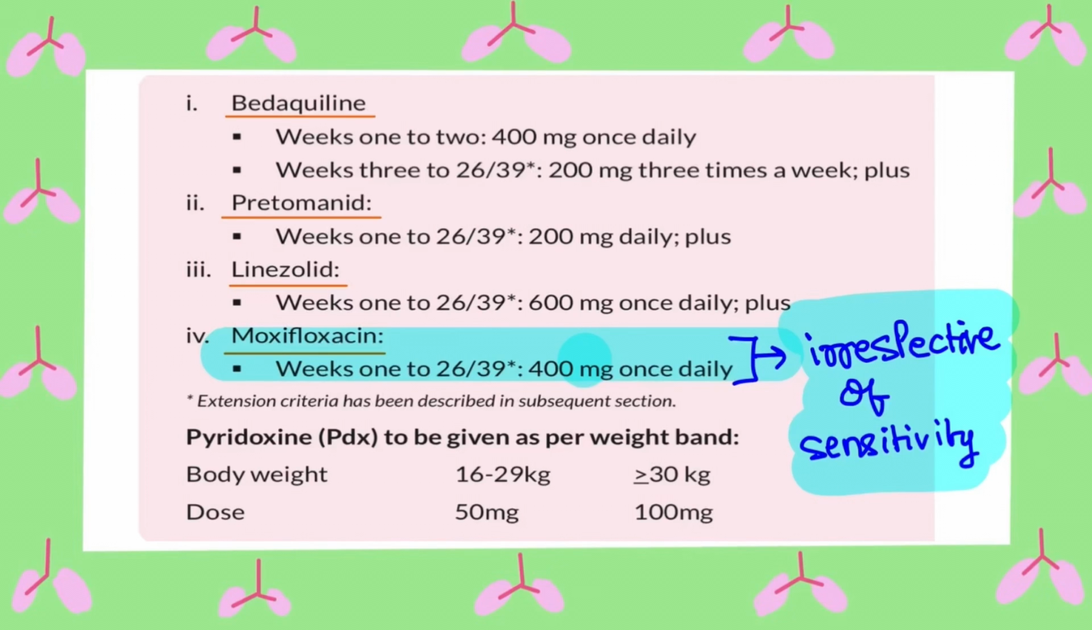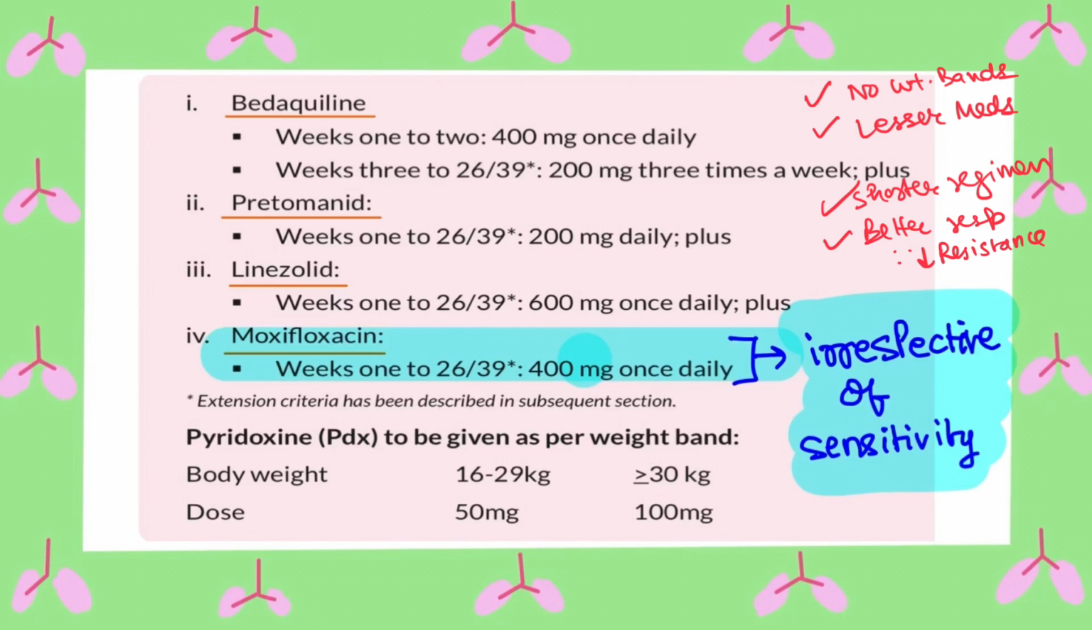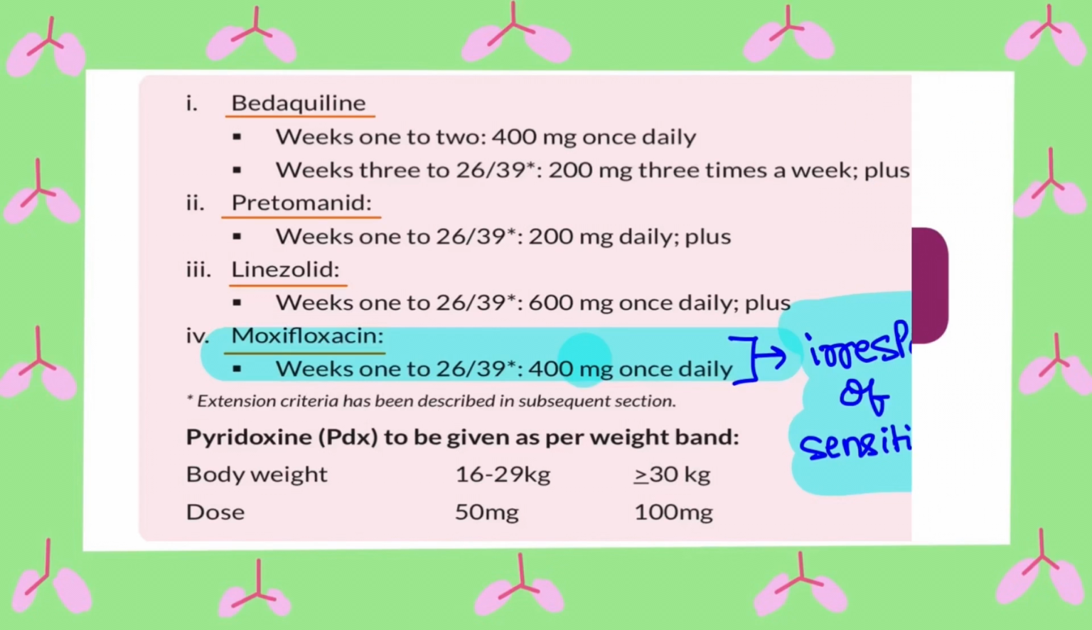Pyridoxine supplementation is advised with the regimen, 50 mg once daily if the weight is less than 30 kg and 100 mg once daily if the weight is 30 kg or more. So advantages of the regimen include lack of weight bands, fewer medicines, shorter regimen, better response owing to lesser resistance to these drugs in the community, and no complicated regimen or replacement tables.